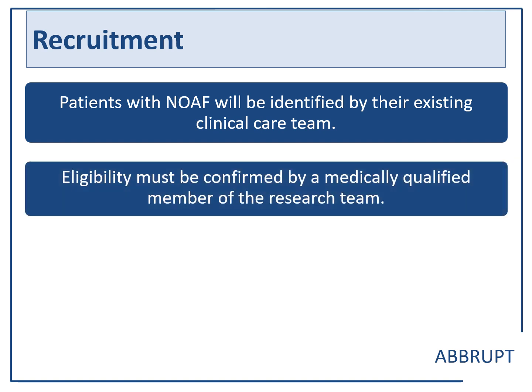Eligibility must be confirmed by a medically qualified member of the research team. The person confirming eligibility must be delegated the duty on the delegation log and must have completed the ABBRUPT training log. Targeted GCP training is available for some roles within the trial, which will provide a brief overview of GCP. The PI and senior research nurse should always have full GCP training though.